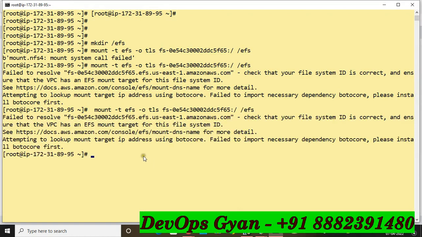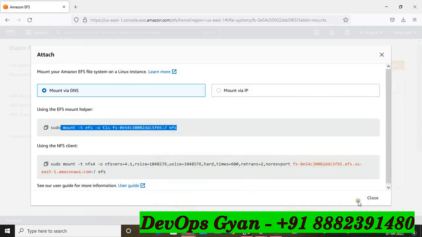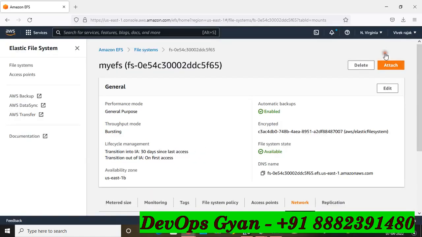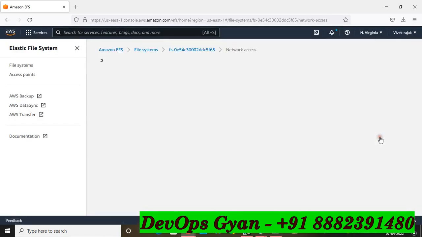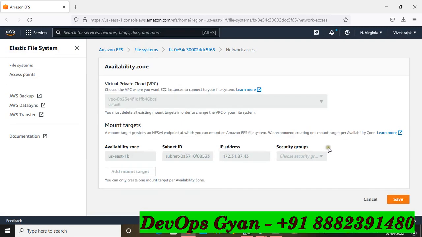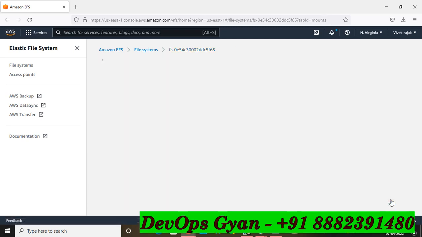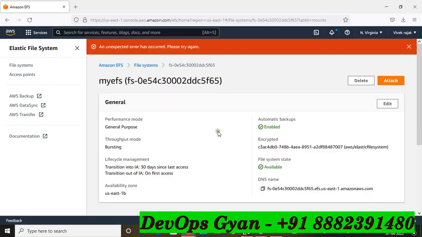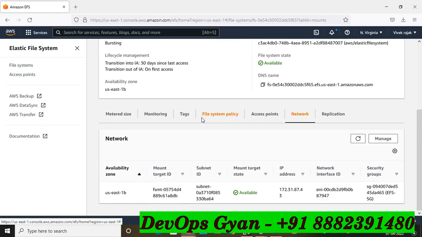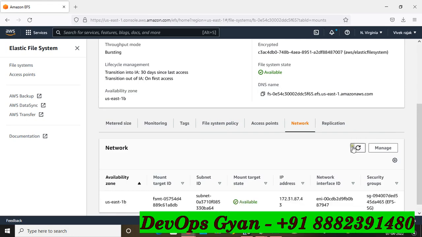slash efs. Borrow step. I think maybe the security group is not attached. Go to the manage section. Yes, the security group is not showing here. Now friends, it is working now.